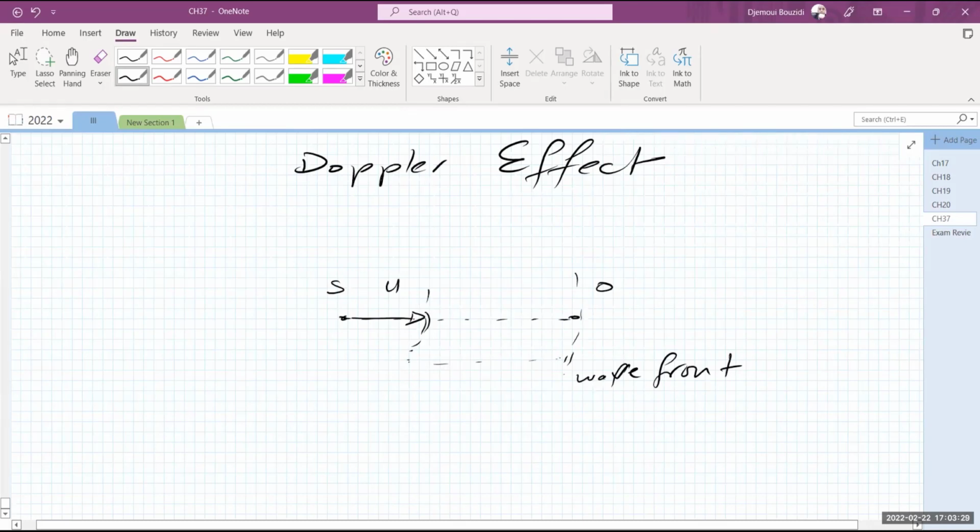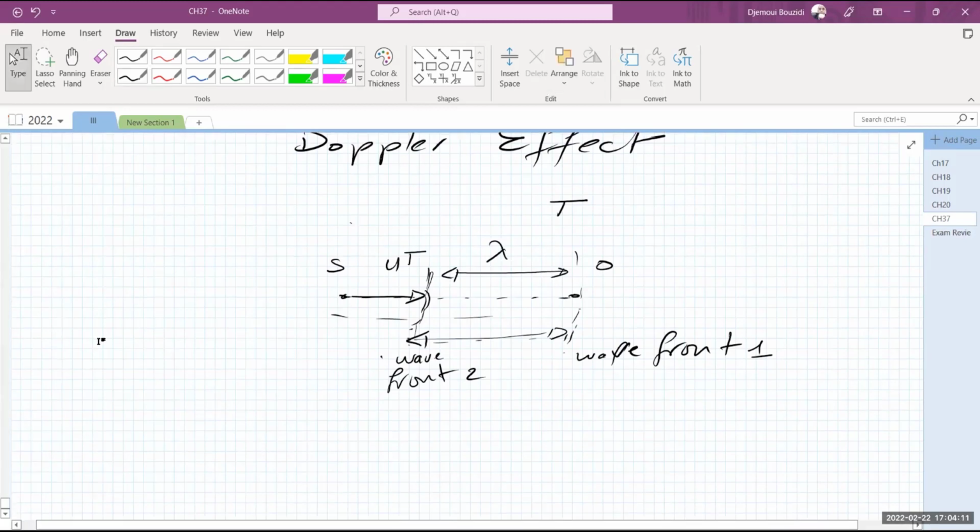Ultimately, this wave will travel this distance now. It doesn't travel this whole distance, it travels just this distance. So I record the time t that separates the two wave fronts, because this is when the next wave front arrives. So this is wave front number 2. This is the first wavefront. The delay between these two is what I measure as t, okay? And they're separated by this distance, which is clear from this geometry. This is traveled in the same time t that I recorded. So this is actually the separation between wavefronts, which is what we call wavelength.